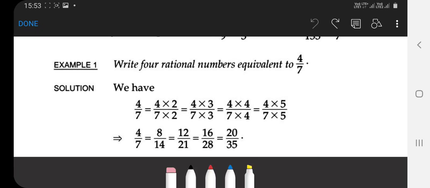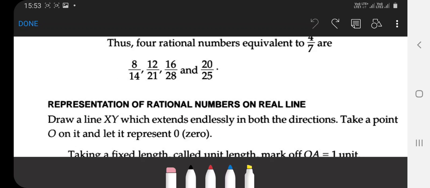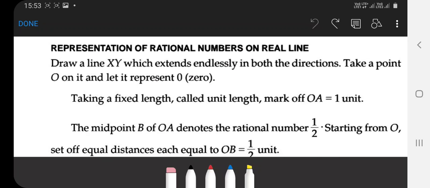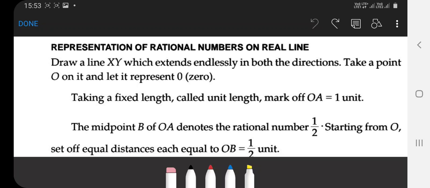So you get 4 by 7 equal to 8 by 14, 12 by 21, 16 by 28, 20 by 35, etc. It is very easy to find 4 or n rational numbers equivalent to the given number. Clear? The next topic is representation of rational numbers on the real line.